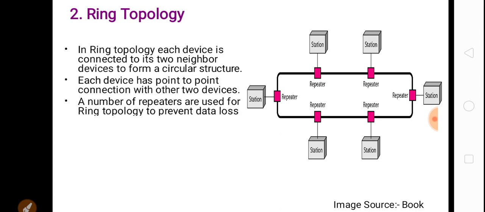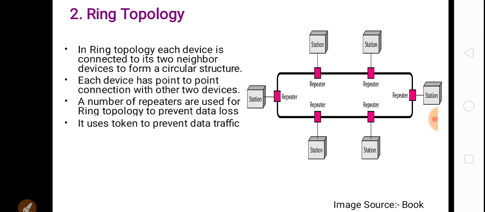So to regenerate the signal, to increase the power of the weak signal, or to recover the signal into its original form, repeaters are used. So repeaters are used in ring topology to prevent data loss.